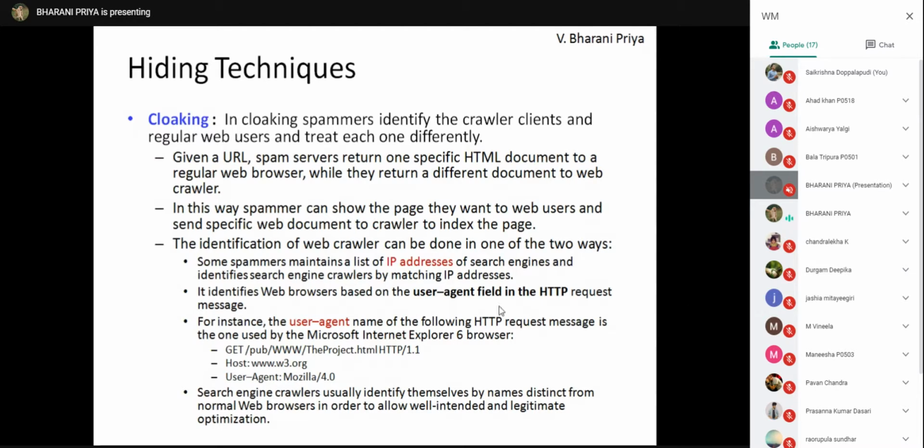There is a field called user agent in the HTTP request, and based on this, they identify that it is a web browser, not a crawler. So this is an example of a user agent for Microsoft Internet Explorer. That means when you see that it is Mozilla, it can identify that yes, it is a web browser. This is the user agent Mozilla.